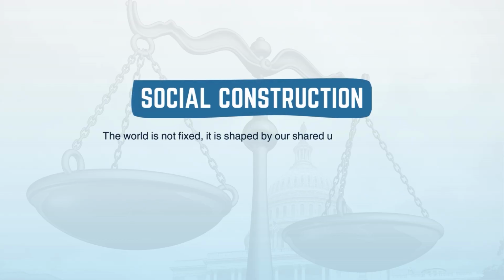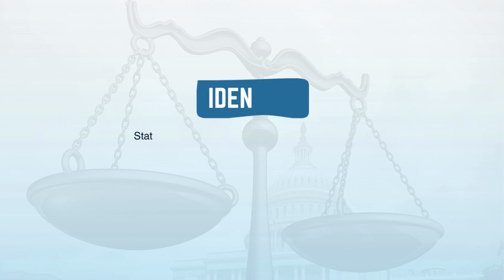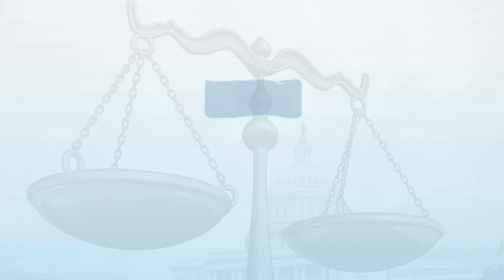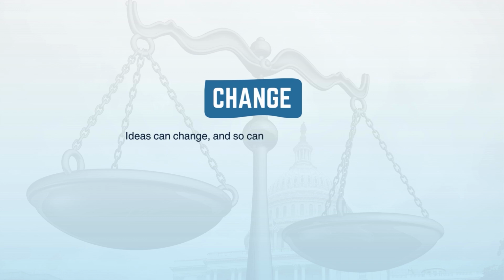Key ideas of constructivism: social construction. The world is not fixed. It is shaped by our shared understandings. Identity. States' identities and beliefs influence their behavior. Norms. Shared expectations about what is right and wrong can shape state actions. Change. Ideas can change, and so can the international system.